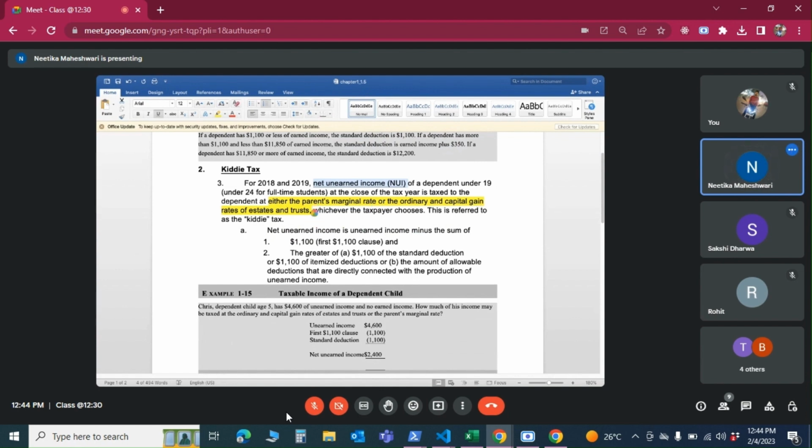So the whole idea is that they should not get any advantage of a lower tax bracket because the income is in the name of the kid. Because how would the kid have any income unless the parents transfer the assets in their name? So we are talking only about unearned income.